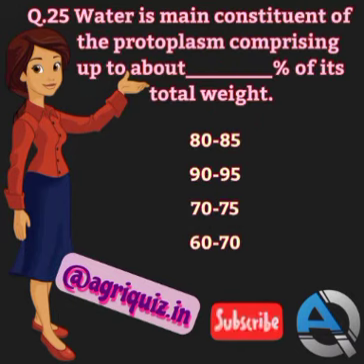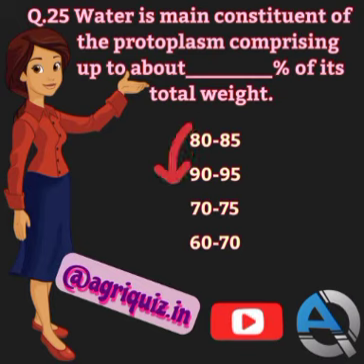Question number 25. What is the main constituent of the protoplasm, comprising up to about how many percent of its total weight? 80 to 85, 90 to 95, 70 to 75, or 60 to 70? The correct answer is 90 to 95%. Water is the main constituent of the protoplasm, comprising up to about 90 to 95% of its total weight.